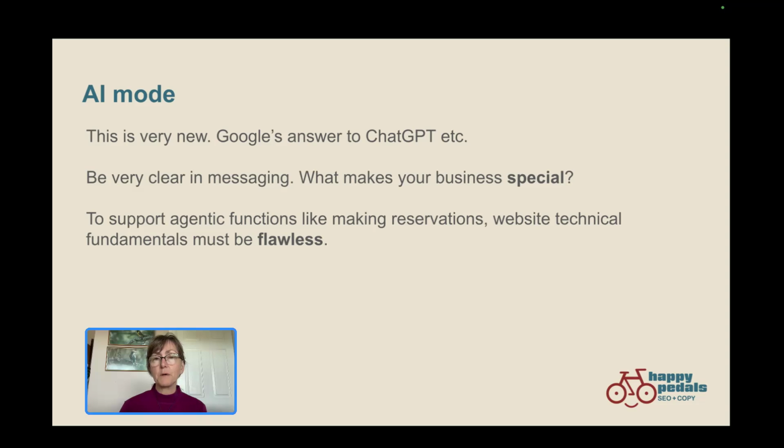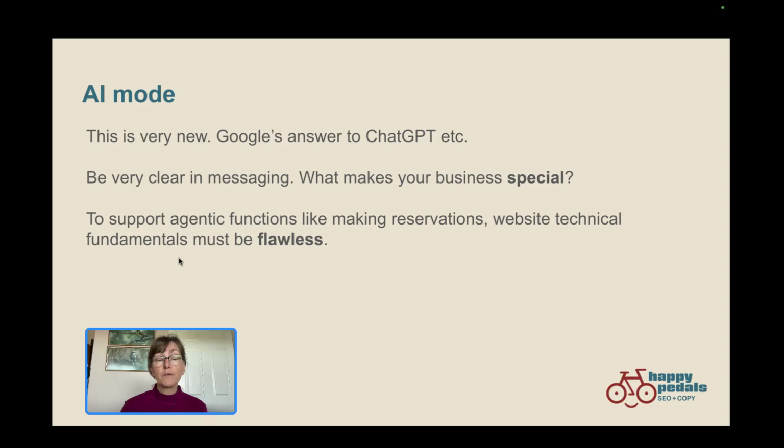To be mentioned here, again, you want to be very clear in your messaging, and you need to spend some time thinking about what makes your business special. If AI mode is looking at your business and a competitor, why should it choose yours? If someone has asked a long, detailed question, do you have enough detail on your website to answer that question and to show that your values perhaps match the values of the person who's doing the searching? So think about what makes your business special and make sure this is well described on your website.